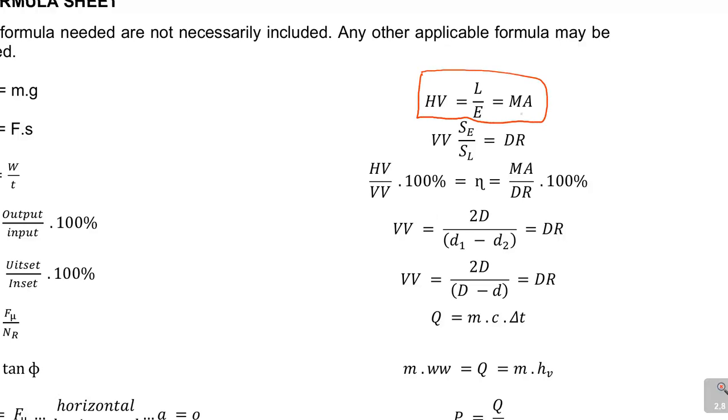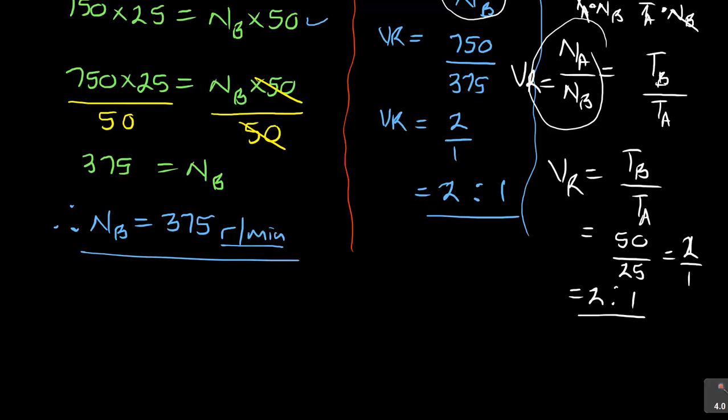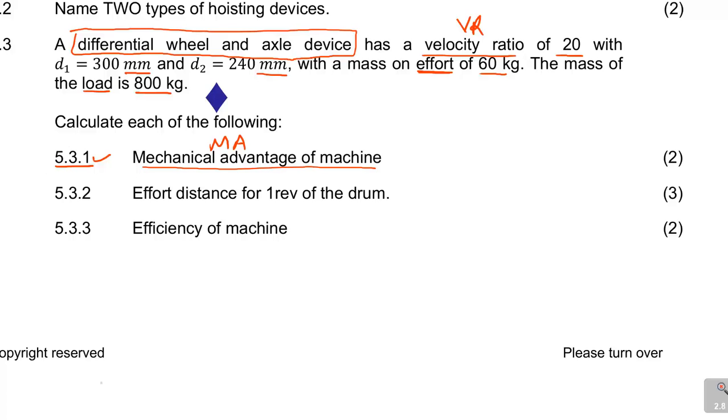It tells us about mechanical advantage. MA for mechanical advantage is L over E, meaning L for load, E for effort. So MA is L over E. Okay, I said I'll work from it here. So we have got MA, remember it's 5.3.1. So MA is L, which is load, over E, which is effort.